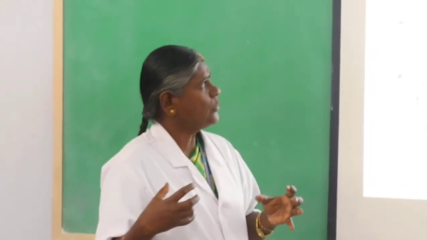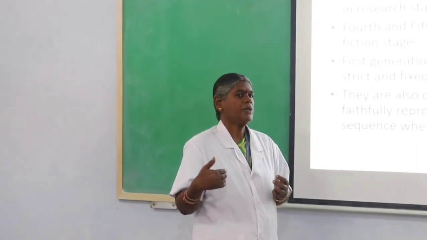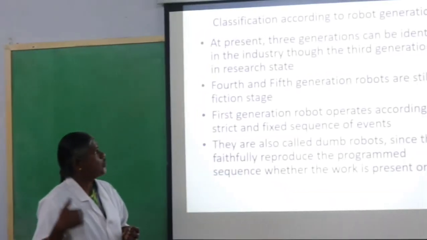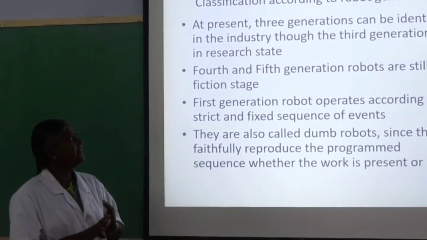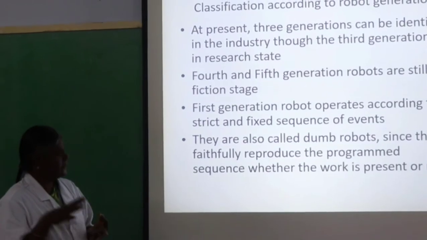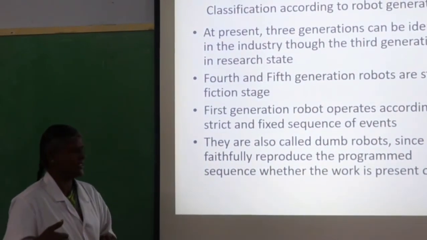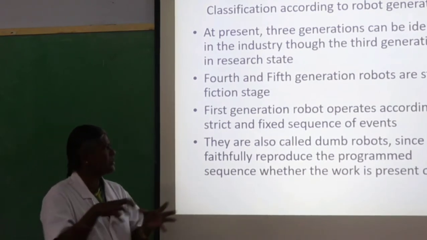Next. First we have defined the classification. The next classification is based on the generation of the robots. At present three generations can be identified, and the third generation is in the research stage. Fourth and fifth generations are still in the future stage. A first generation robot operates according to a strict and fixed sequence of events.